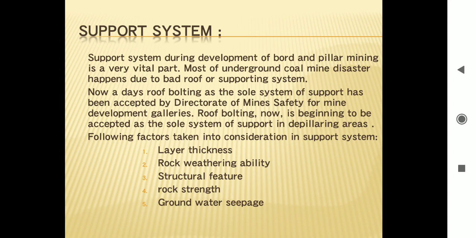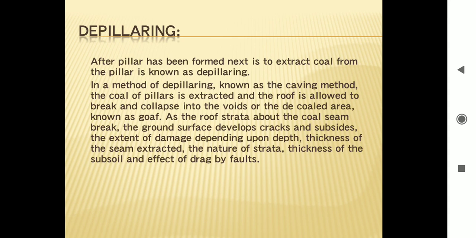Support system. Support system during development of board and pillar mining is a very vital part. Most of the underground coal mine disasters happen due to bad roof or supporting system. Nowadays, roof bolting as the sole system of support has been accepted by the Directorate General of Mines Safety for mine development galleries. Roof bolting now is beginning to be accepted as the sole system of support in deep working areas. The following factors are taken into consideration in the support system: layer thickness, rock weathering ability, structural features, rock strength, groundwater seepage.